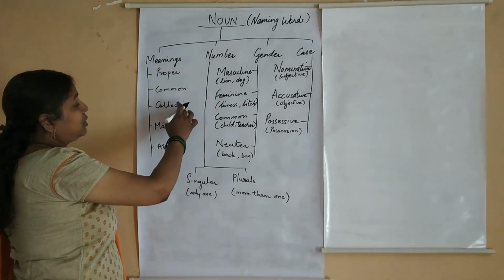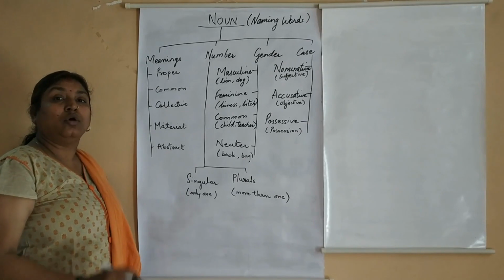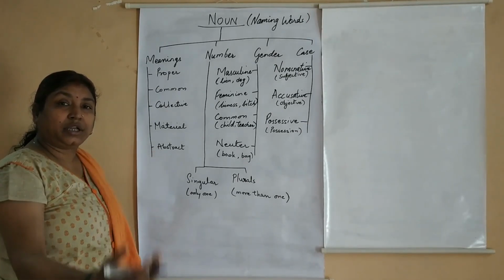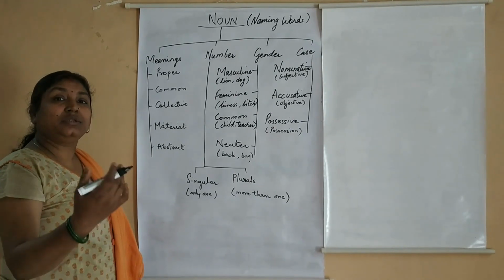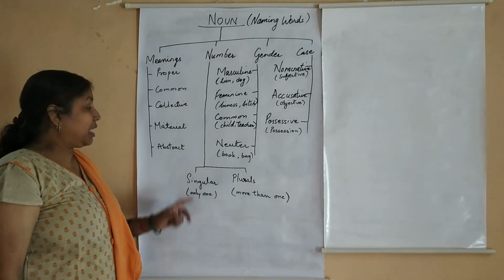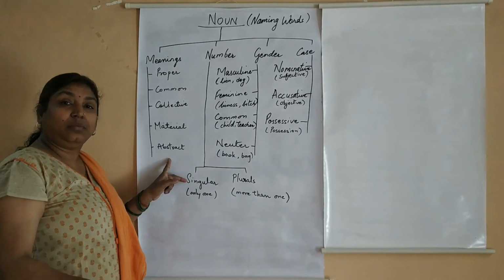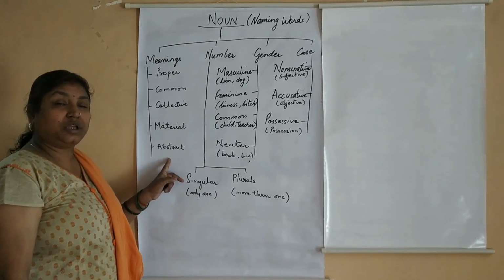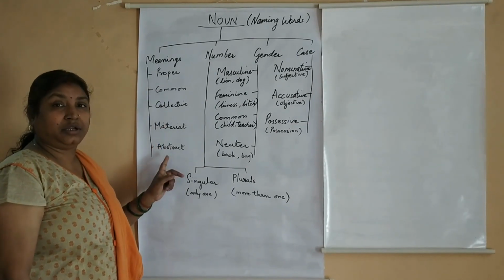All proper, common, collective and material comes under concrete noun. Concrete nouns are those nouns which you can see, touch and feel. But abstract noun, you can only feel but cannot see and touch. So let's begin with each type in detail.